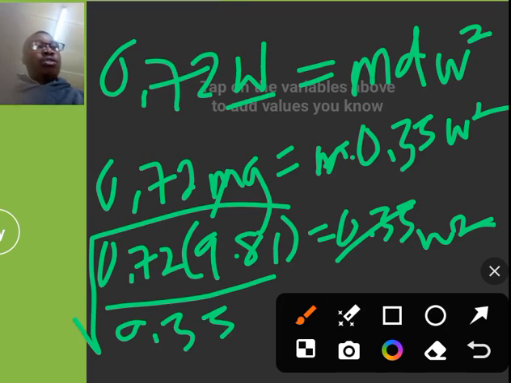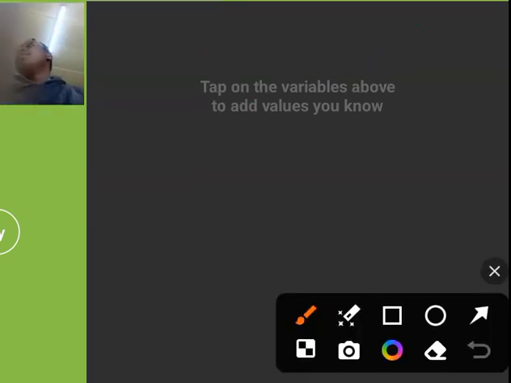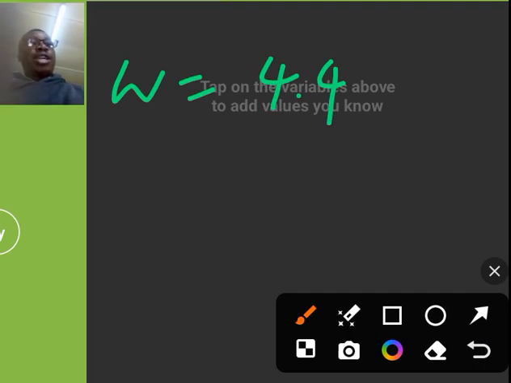If you simplify that expression that we just created, you're going to find your angular velocity as 4.49. So try to simplify that. It's in radians per second.